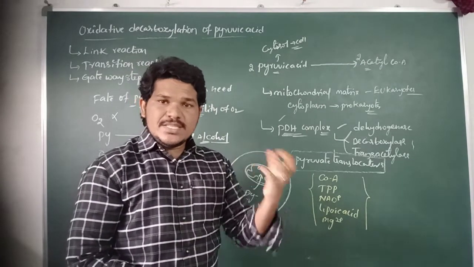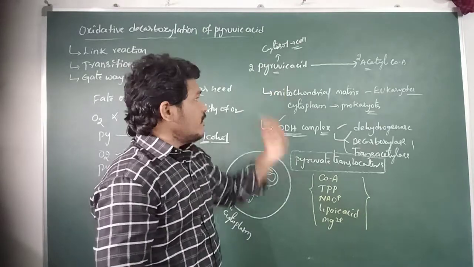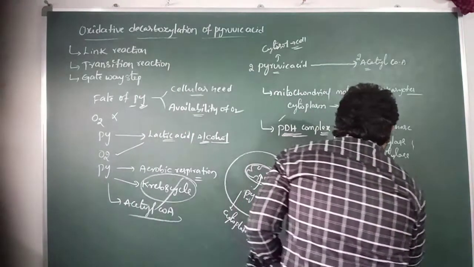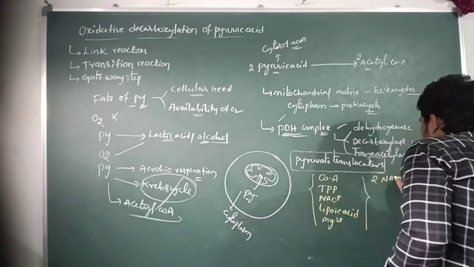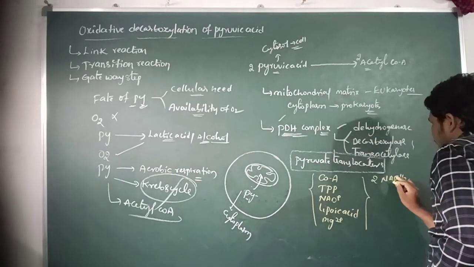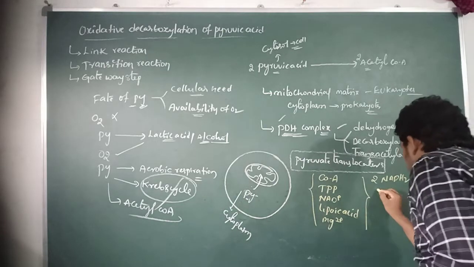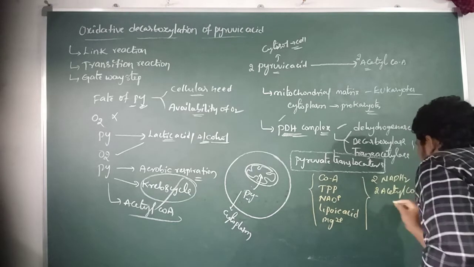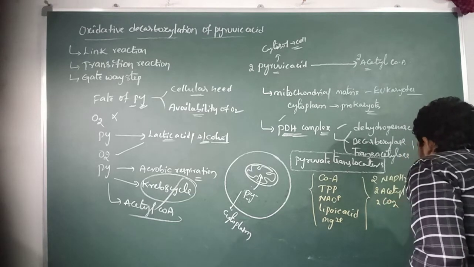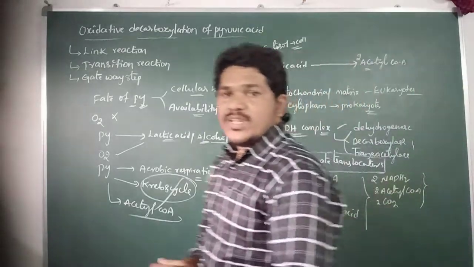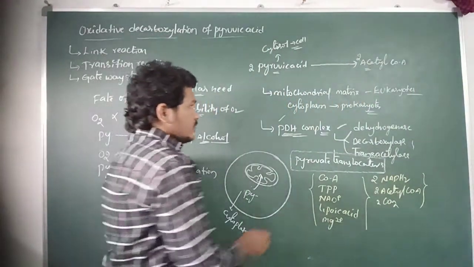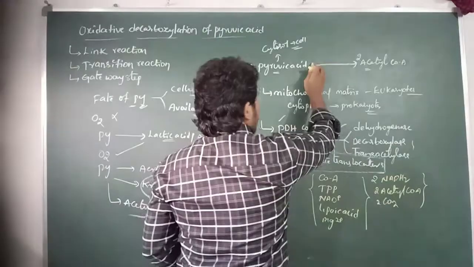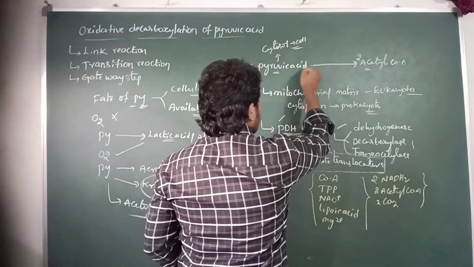So here during this conversion of pyruvic acid into acetyl-CoA, two NADH2 molecules are produced, and two molecules of acetyl-CoA and two molecules of carbon dioxide are released at the end of the reaction.